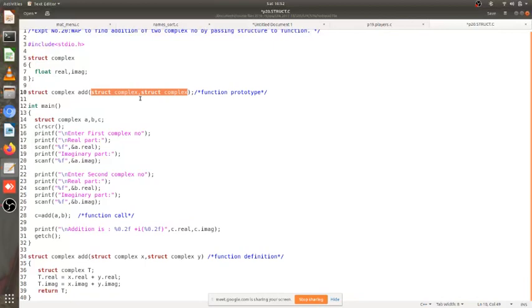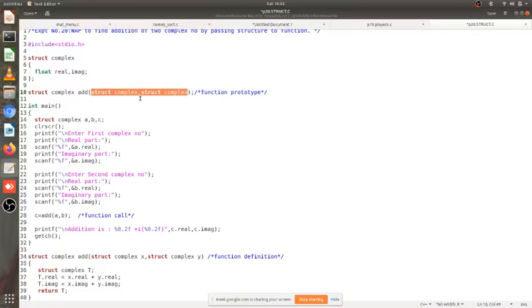With a comma I specify a list in C programming, and here I am specifying the parameter list. In the parameter list there are two parameters. One is of struct complex type, the other one is also struct complex type. But remember that in the prototype I am not specifying the names of the arguments, the variable names. It's just the data type of the argument that I am specifying.